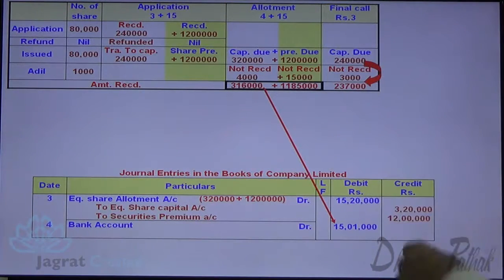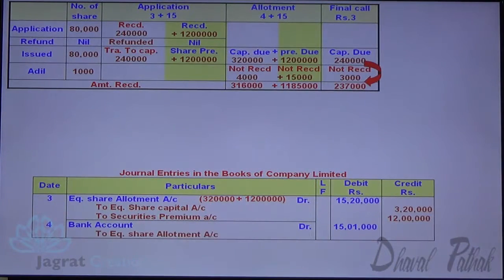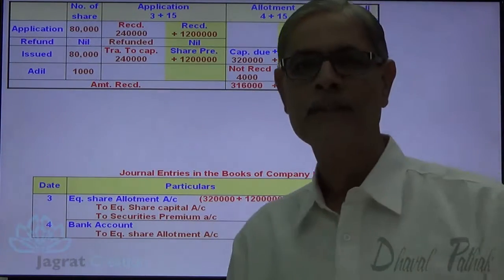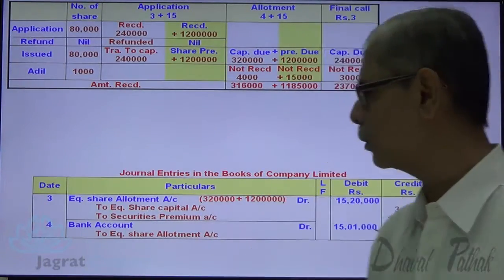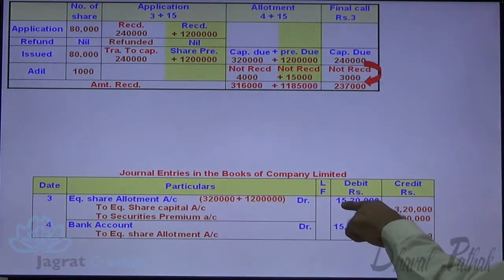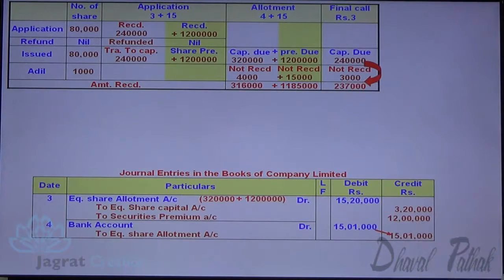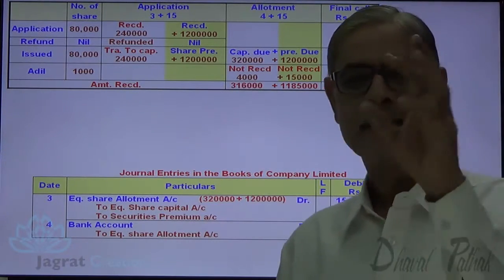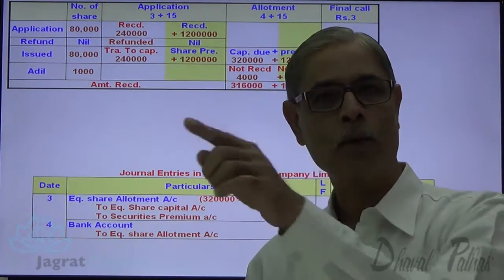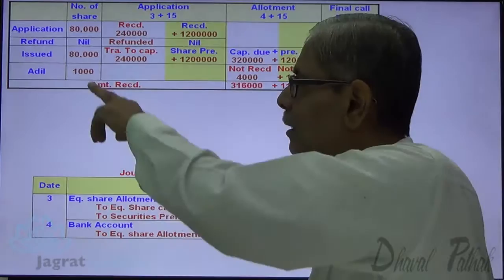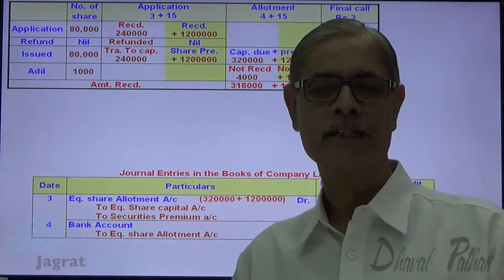This is the amount received, bank account debit to equity share allotment account credit. Now 19,000 rupees has not been received. That stands as a debit balance in share allotment account. So allotment account is debited with 15,20,000 and credited with 15,01,000. So there's a debit balance in share allotment account 19,000. That is the amount recoverable because Adil has not paid on 1,000 shares allotment due.